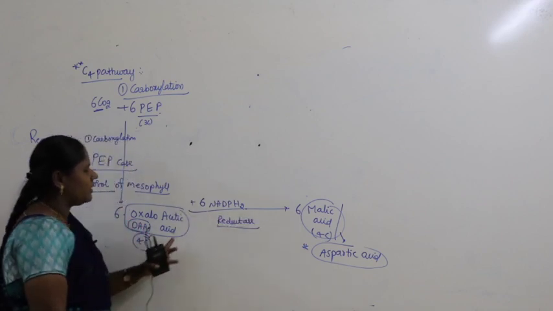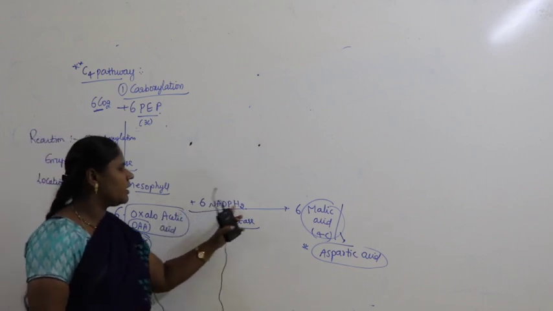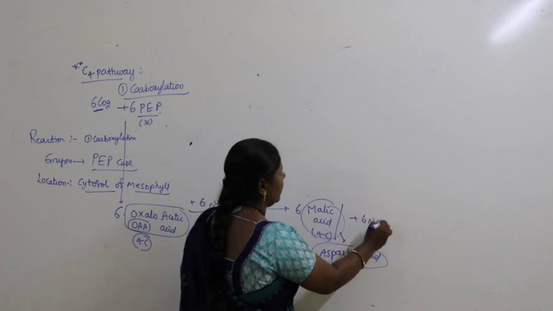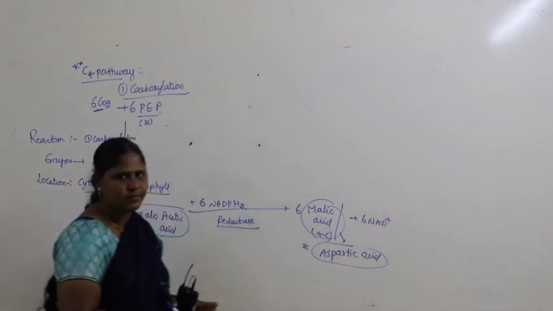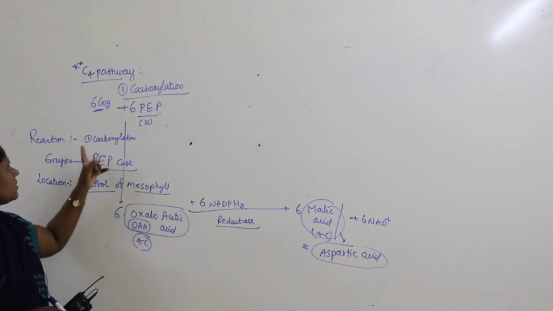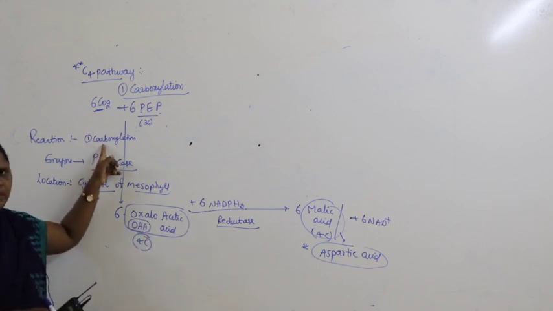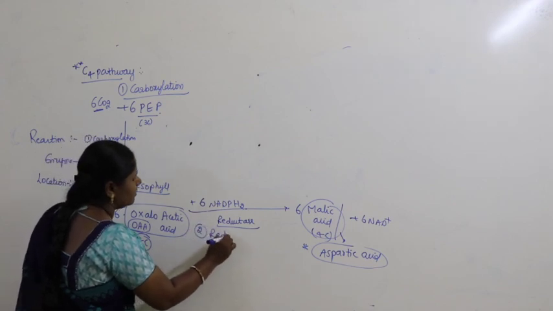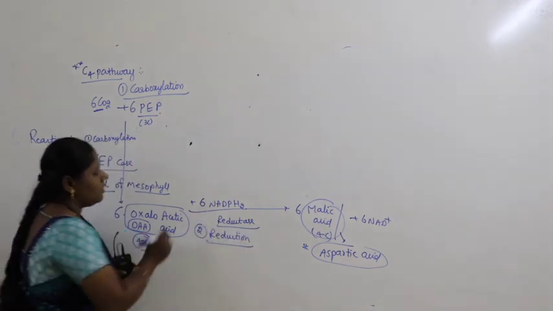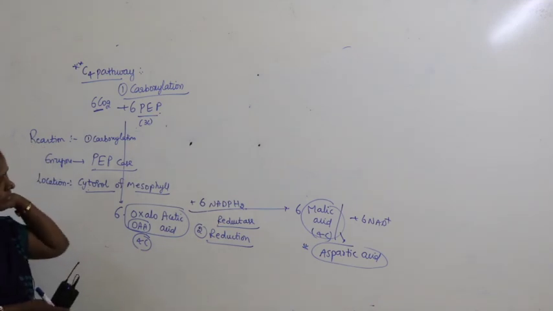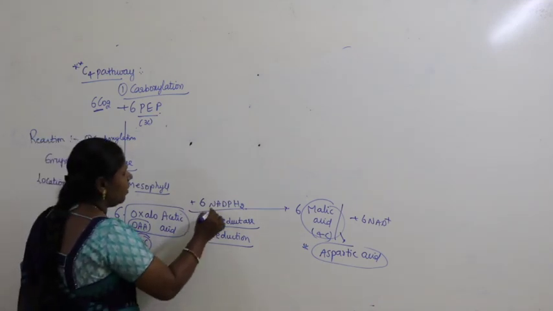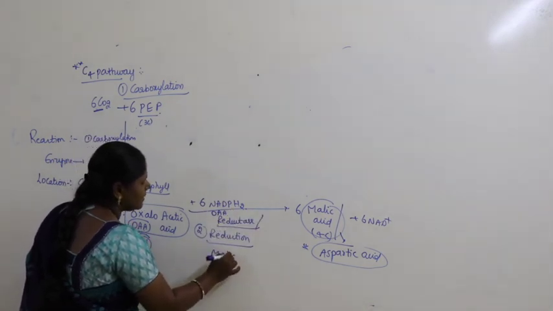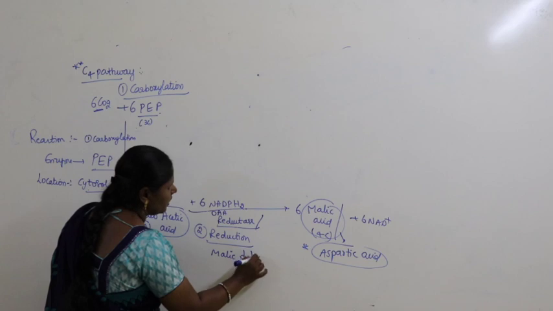With the reductase, 6 molecules of NADPH2 get converted into 6 molecules of malic acid plus 6 NADP plus. The first reaction was carboxylation; the name of this reaction is reduction. What is the name of the enzyme? It is oxaloacetic acid reductase, also called malic dehydrogenase.